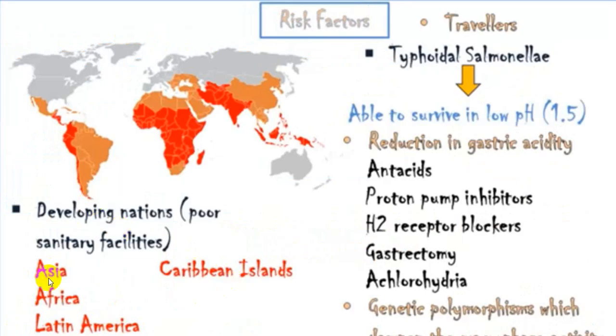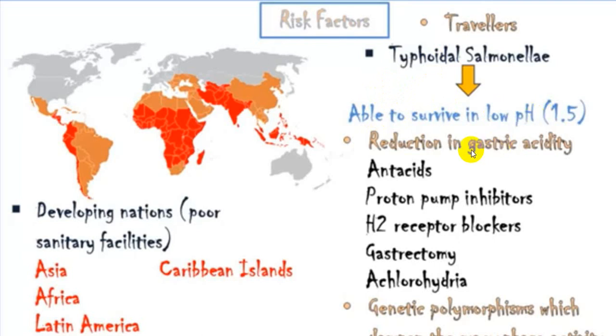It is very common in Asia, Africa, Latin America, Caribbean islands, etc. Travelers will be more prone, because this Salmonella typhi survives even at low pH.